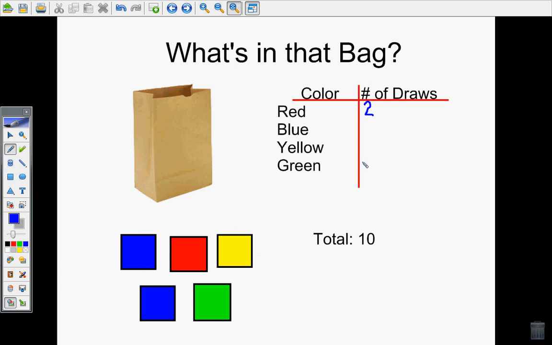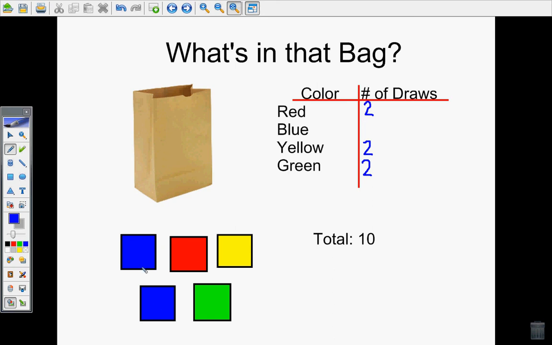Same goes for yellow. There's only one yellow cube. We said each cube is worth 2, so I would expect it gets drawn out 2 times. Last but not least, green is the same way as well. There's only one cube. We said each cube is worth 2, so it should get drawn out about 2 times. It makes sense that all of these are 2s because they have the same number of cubes, so they would have the same probability of happening. Each one would have a probability of happening 2 times if I draw out 10 times.